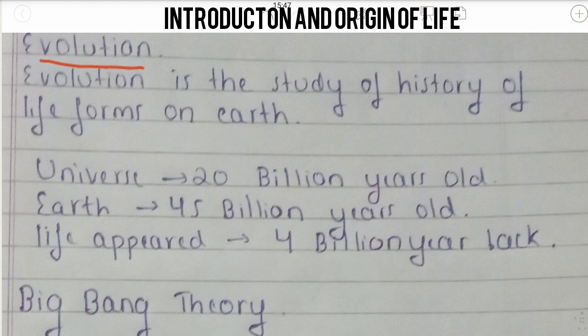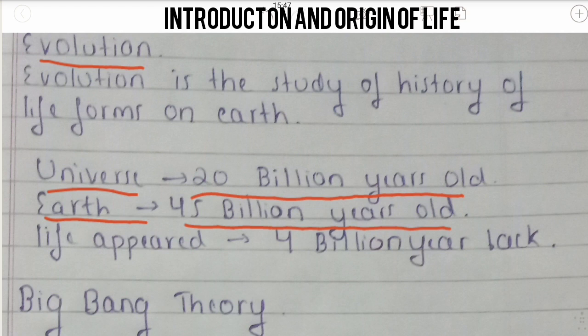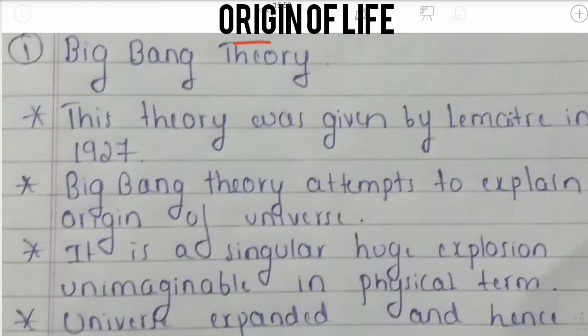The universe is 20 billion years old. Then earth is 4.5 billion years old. Life appeared 4 billion years back. Origin of life: there are a number of theories in this chapter proposed by different scientists.